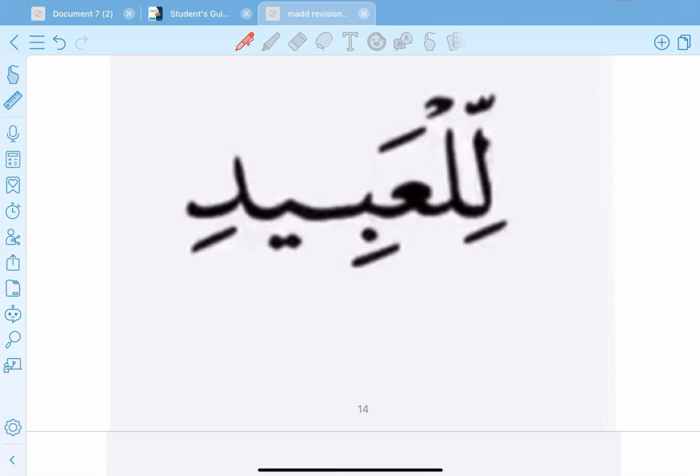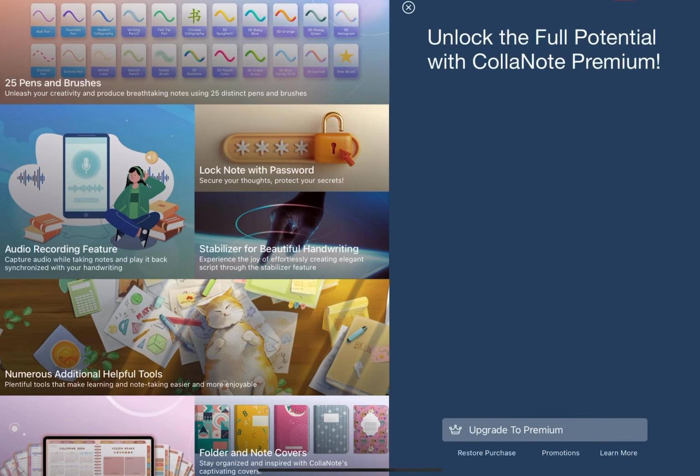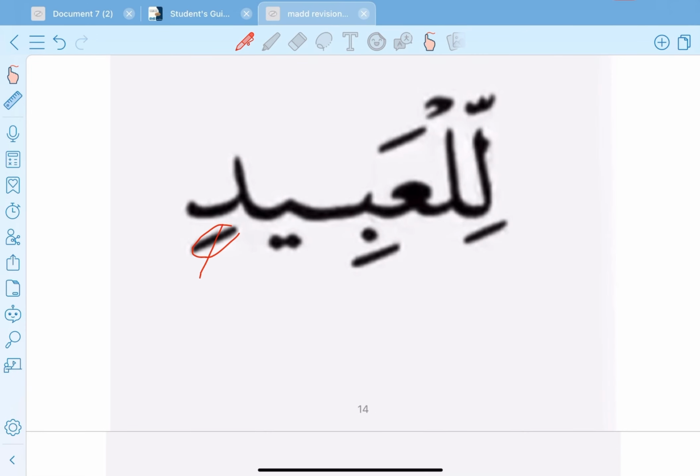للعبيد. This mad, we call it what? We call it mad عارض للسكون. Why? Because when we stop on للعبيد, we remove the kasra and put a sukun.